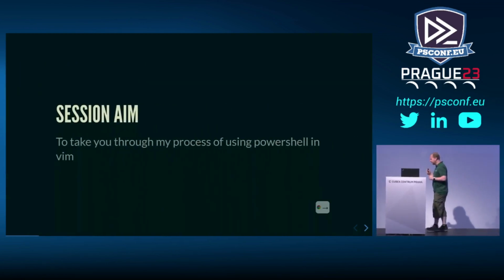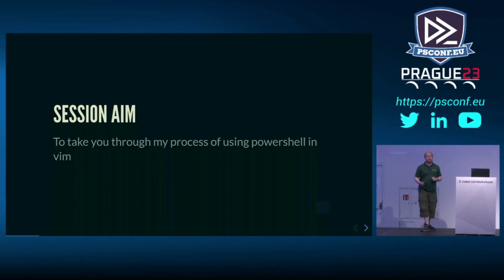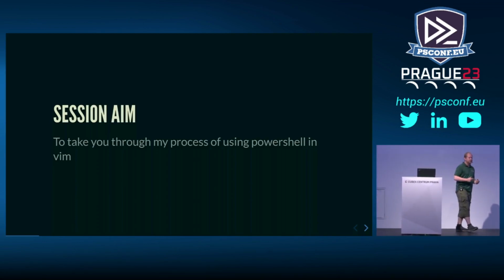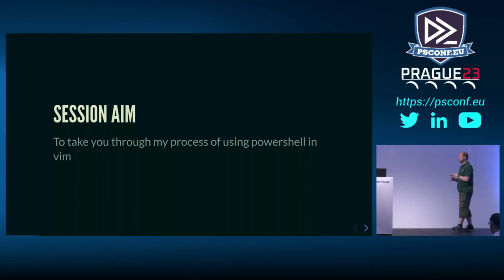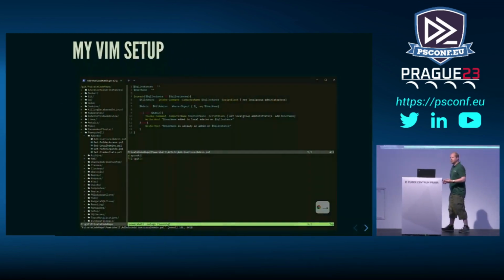So, on to the session. The aim of this session is to take you through the process that I used to start running PowerShell scripts in Vim. I was going to call it my journey, but I cringe when I say that. So it's my process that I used to get this up and running. So we're going to have a look at running single-line commands in Vim, multi-line commands in Vim, how we get a terminal up and running in Vim, and things like a Filetree Explorer and a load of shortcuts and things like that. Because what we're aiming for is this.